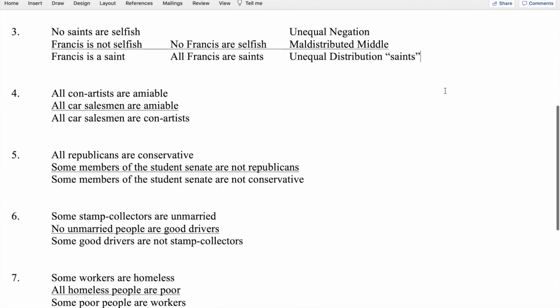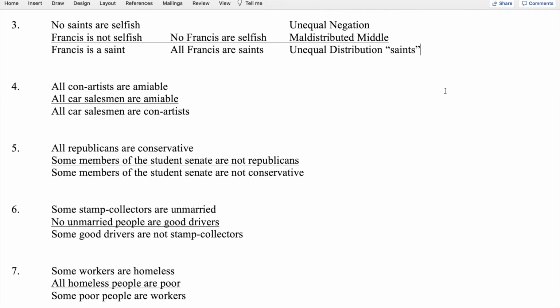Moving on to number 4, all con artists are amiable. All car salesmen are amiable, and therefore all car salesmen are con artists. So we note here we have 3 universal affirmative statements, and we also know then that we have 3 subject terms that are distributed and 3 predicate terms that are not distributed, subjects of universals and predicates of negatives being distributed.